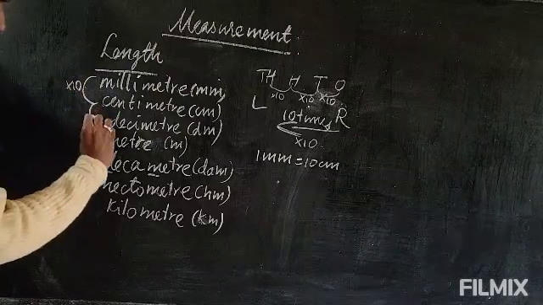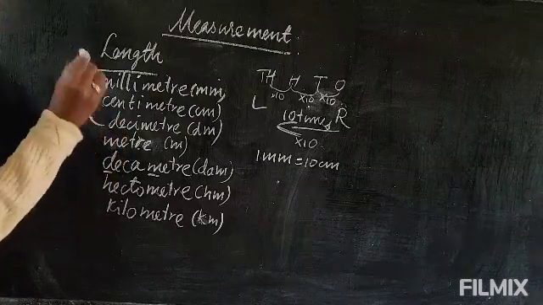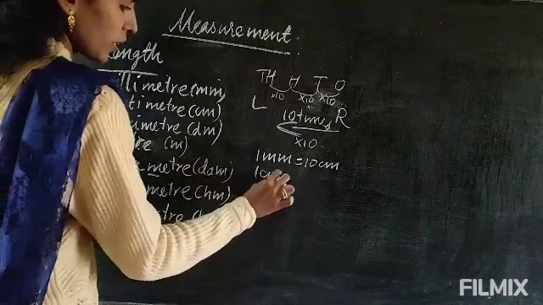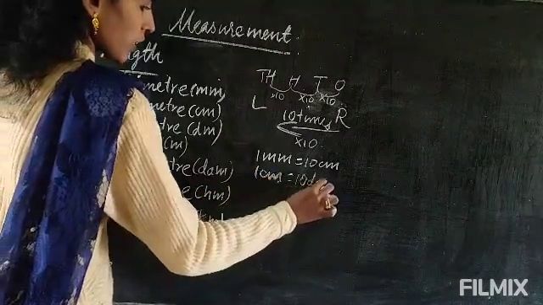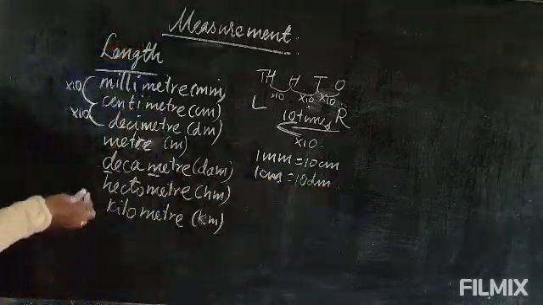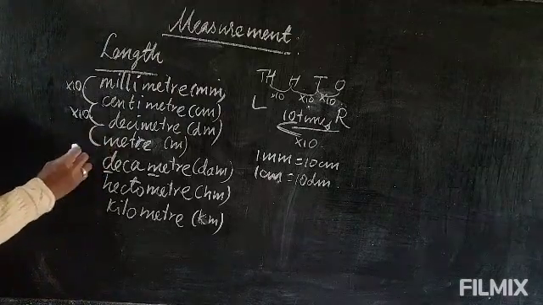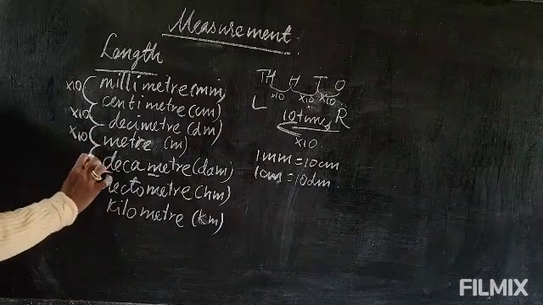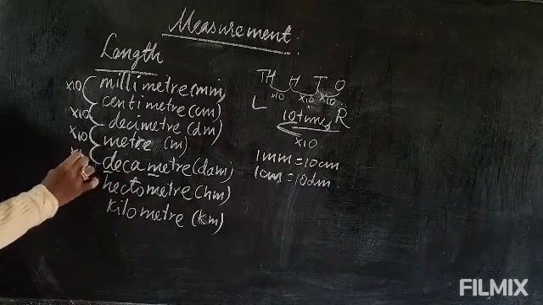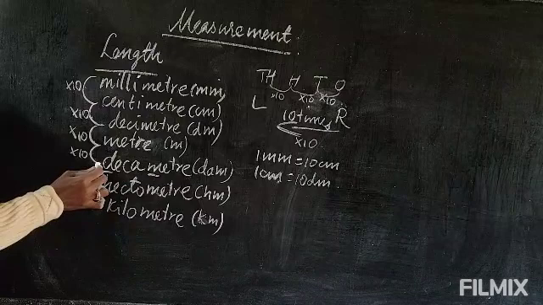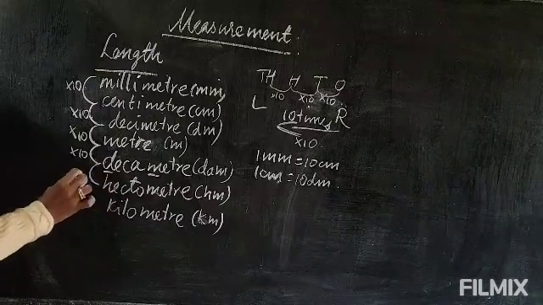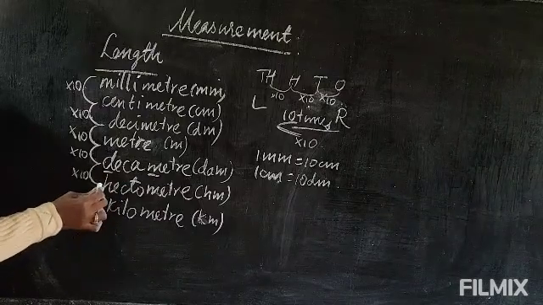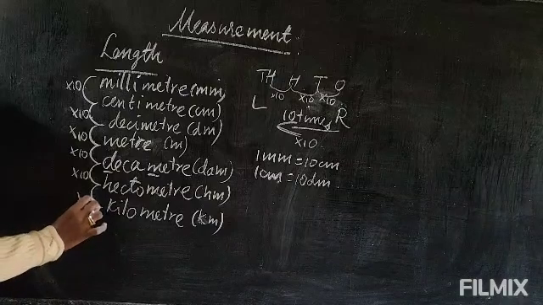Again, 1 decimeter equals 10 centimeter, 1 meter equals 10 decimeter, 1 decameter equals 10 meter, 1 hectometer equals 10 decameter, and 1 kilometer equals 10 hectometer.